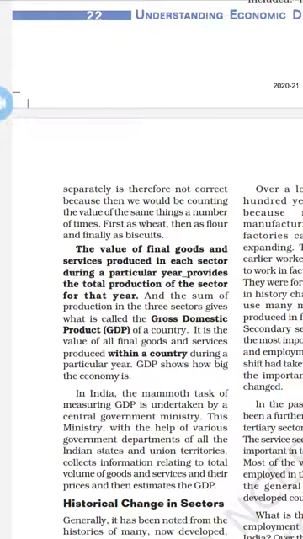GDP shows how a big economy changes, and the measuring of GDP is done by the central government. The ministry is helped by various government departments in Indian states as well as union territories, who collect the information. It gives the total value of goods and services, as well as the prices involved in the market and the economic activity.